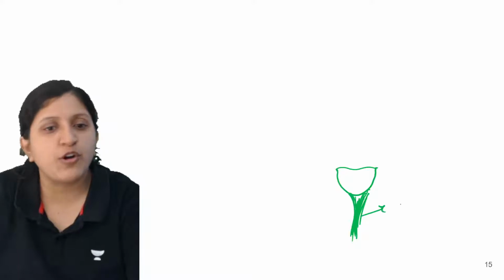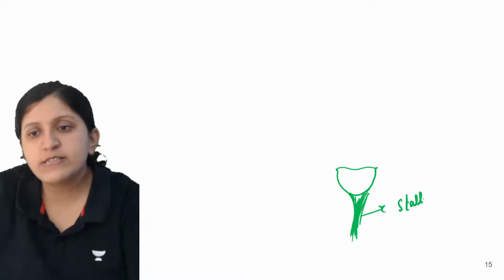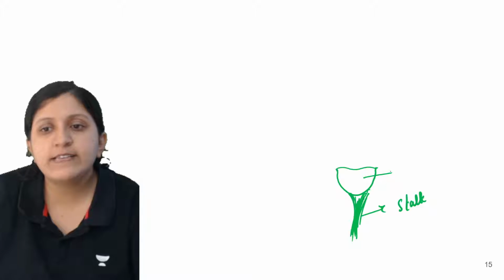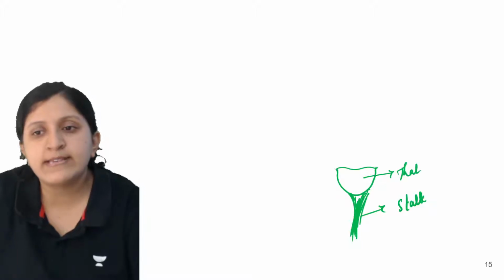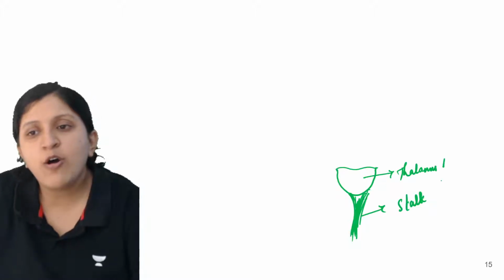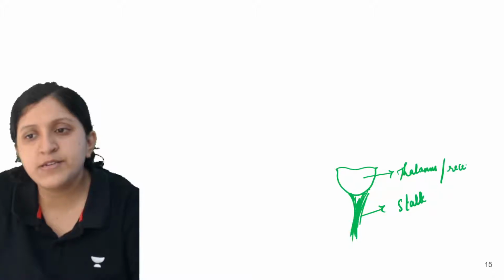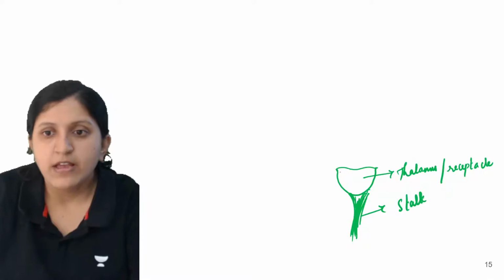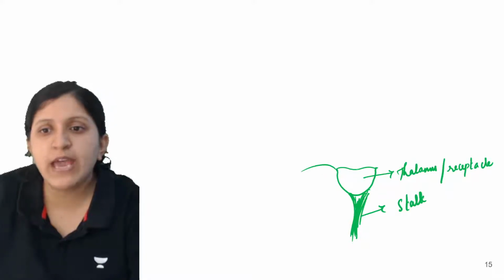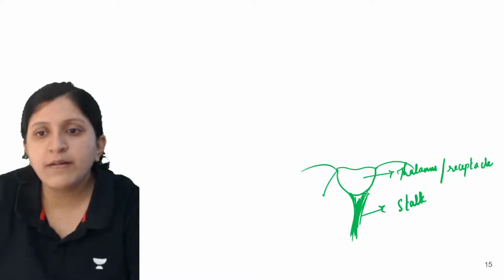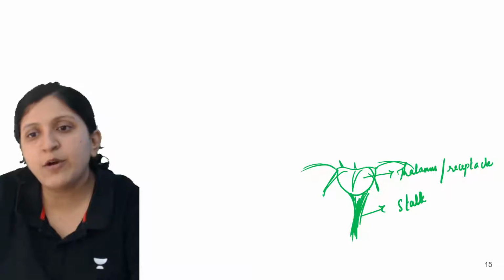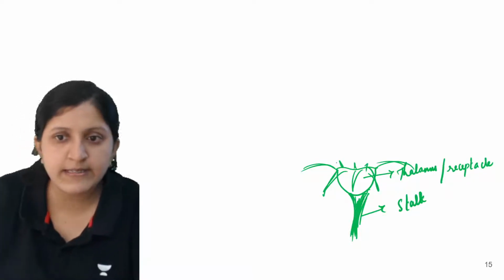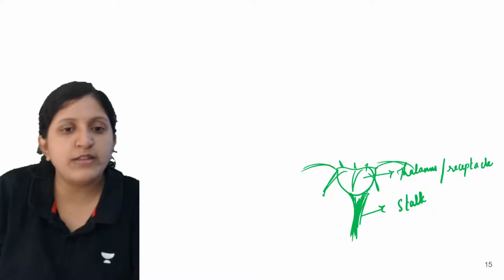So this one is the stalk of the flower, okay? This is the stalk, and this can be called the thalamus, or this can even be called the receptacle. Then placed onto this you can find there is the calyx. So this one is the calyx here now. On the back side also you can find there is a calyx, and then we'll draw the petal here.